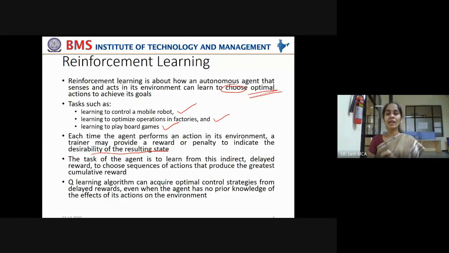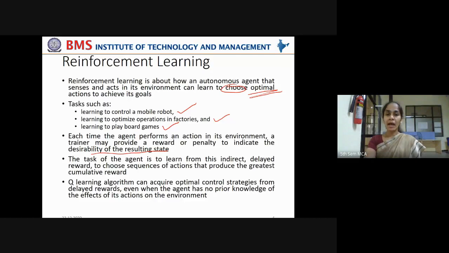If it is rewarded for the action, then the resulting state is desirable. But if it is getting a penalty, then it indicates that the resulting state is not desirable. It should not take a step in that particular direction. That is why a penalty point is given to it. Got it? That is how the agent will get rewards or penalties directly from the environment or indirectly from a trainer.